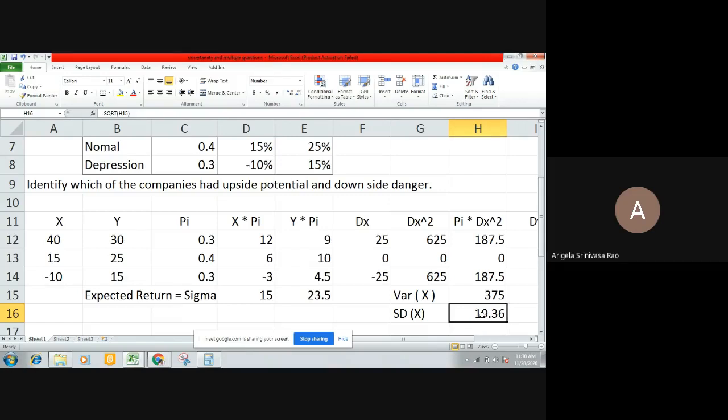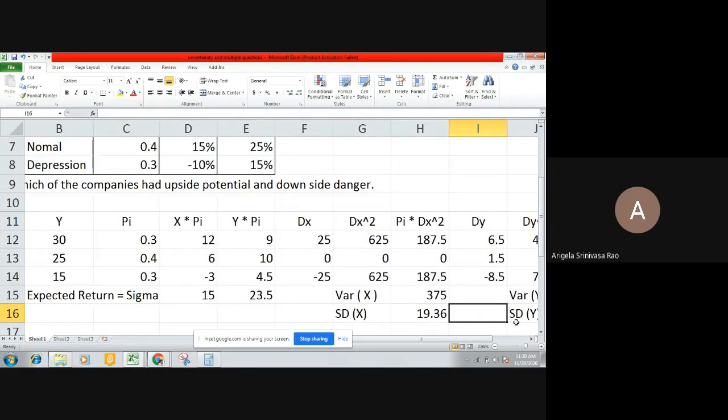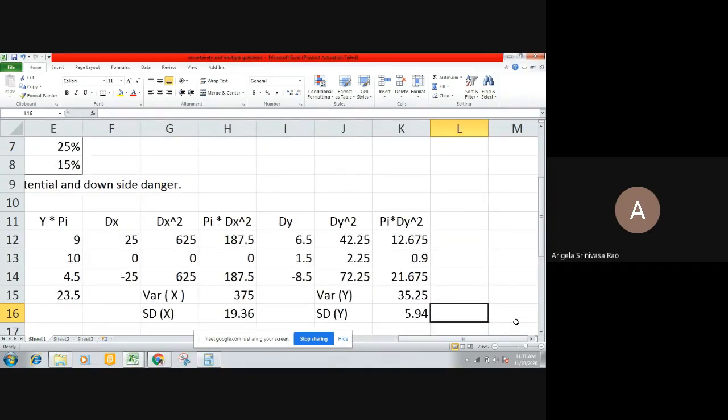More risk is there. You are taking risk in excess of return, where the return is only 15%, your risk is around 19%. Now let me analyze calculations for Y. So in examinations, doing both in a single page, if it is not feasible, I recommend you to solve the question twice: for X company, ABC company once, and XYZ company, the next table may be taken. Otherwise, it may also be confusing for you in multiplying the values. So avoid confusion, make the things simple by taking two tables instead of a single table.